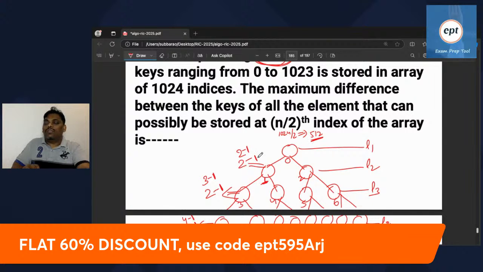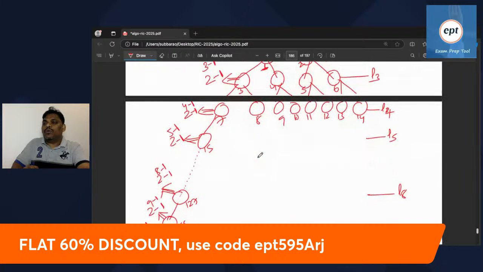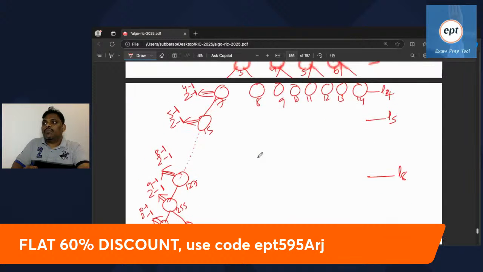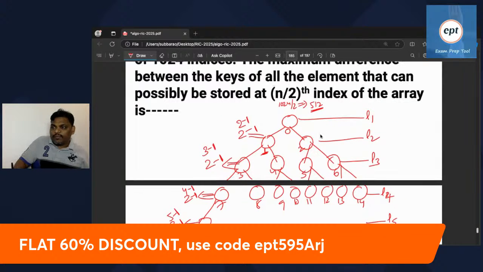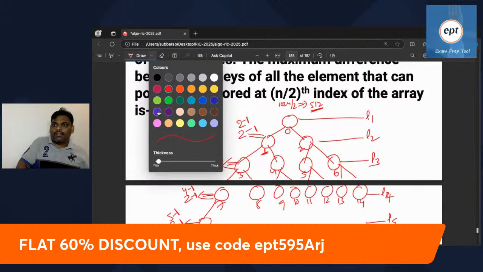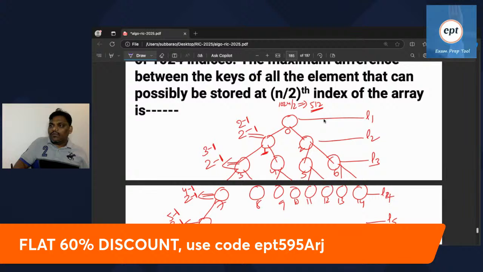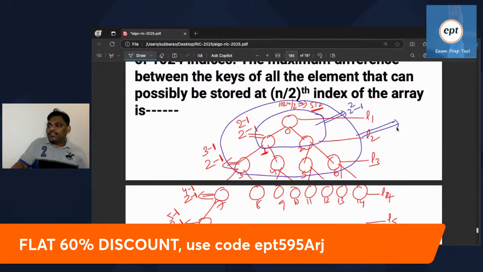And one more important thing. Remember, see this one. I will write this also. Can you see this one? With two levels, the maximum nodes you can store is 2 square minus 1. With three levels, the maximum nodes you can store is 2 cube minus 1.